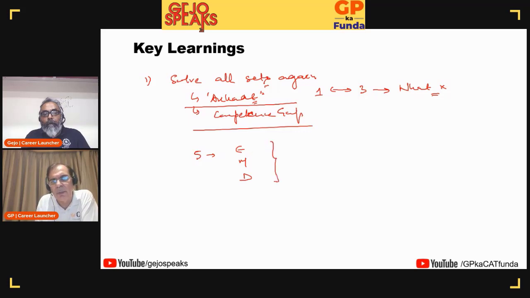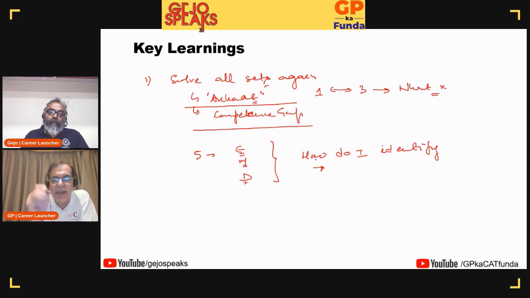And ask yourself, how do I identify them? How do I identify if the set is easy, medium, or difficult? What are the hints, or what is the information given in the data sets and the questions which should have told me that this is easy, medium, or difficult? And please document this for yourself.